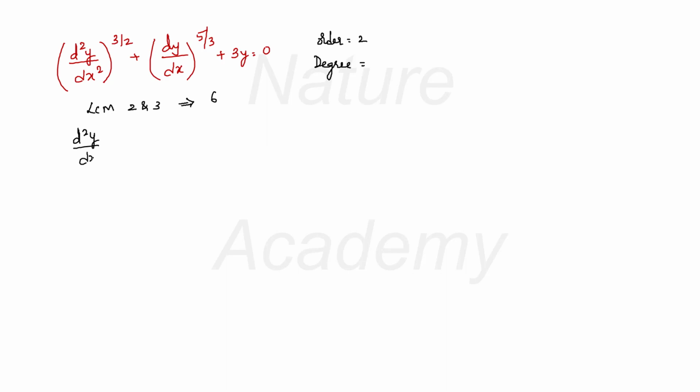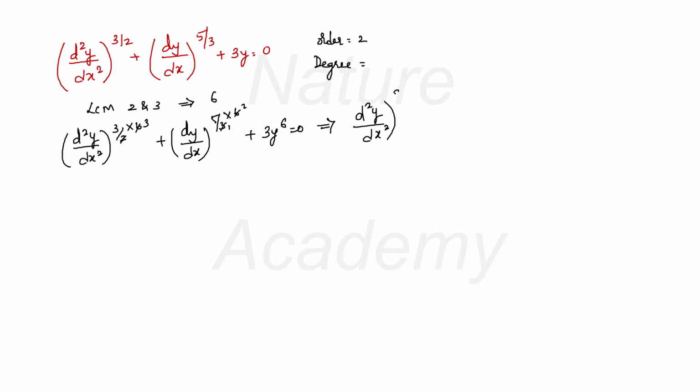d square y by dx square whole raised to 3 by 2, 2 gets cancelled by 6. It will be 3 by 2 into 6, so 2 ones are 2, threes are 3, plus dy by dx whole raised to 5 by 3 into 6, 3 ones are 3, twos are 6, plus 3y raised to 6 equals to 0. So what does the differential equation now become? It became d square y by dx square whole raised to 9 plus dy by dx whole raised to 10 plus 3y raised to 6 is equals to 0. Now this differential equation is ready to be found for the degree.